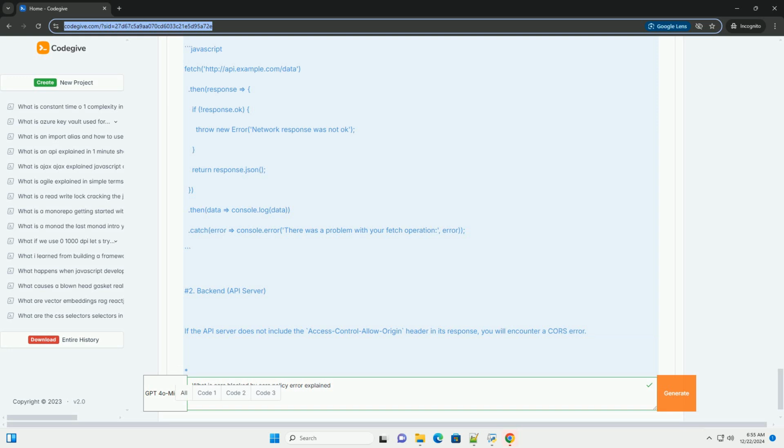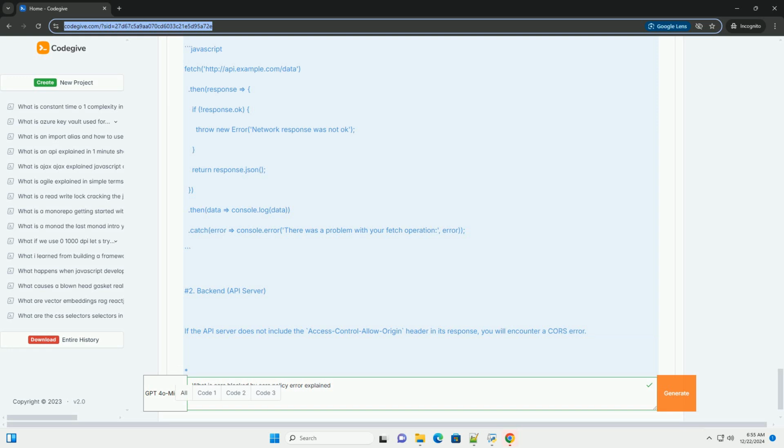JavaScript. // Frontend JavaScript code. fetch('https://api.example.com/data').then(response => { if (!response.ok) { throw new Error('Network response was not OK'); } return response.json(); }).then(data => { console.log(data); }).catch(error => { console.error('There has been a problem with your fetch operation:', error); });